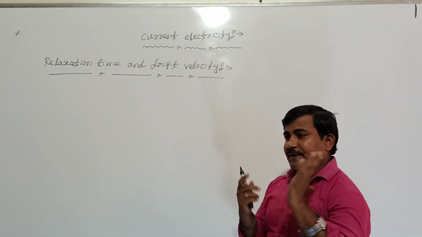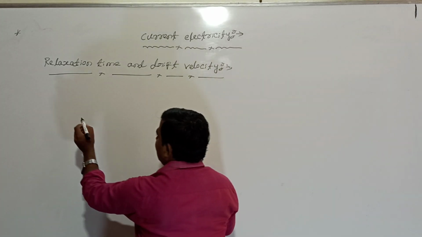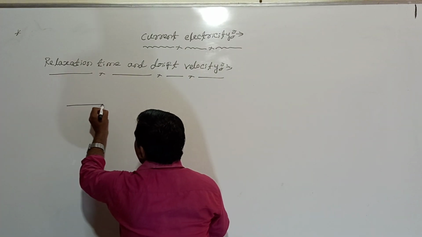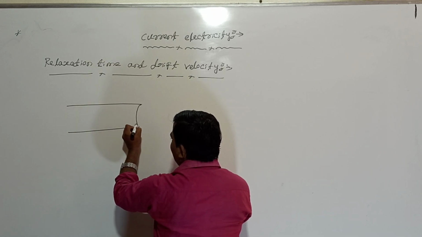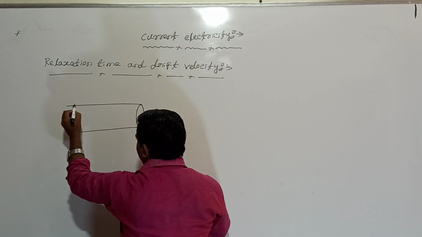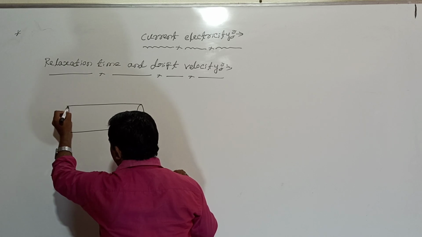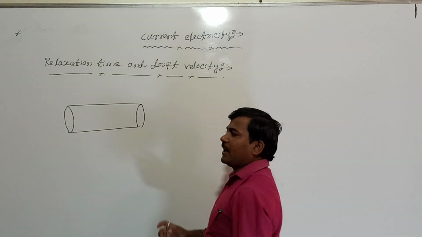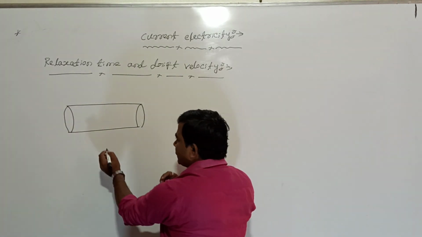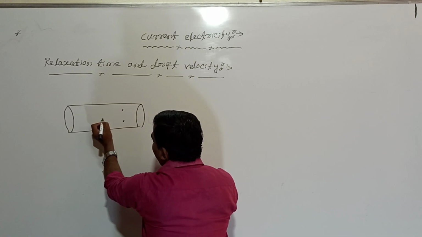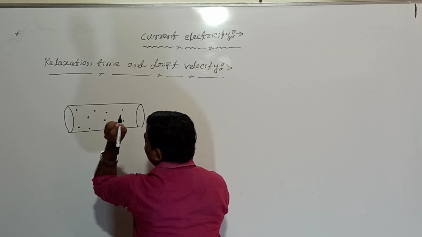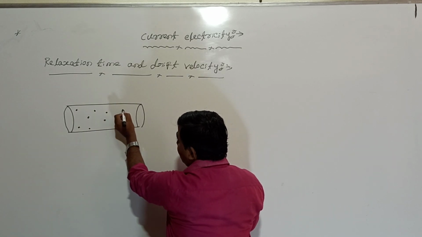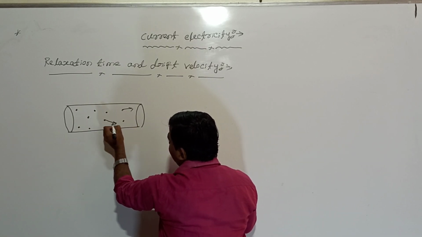How is the situation like that? Look at me. I will take a conductor here. This is a metallic conductor. In this metallic conductor, all the electrons are moving randomly everywhere. These are nothing but the free electrons. These free electrons are moving with a high speed due to their thermal energy.